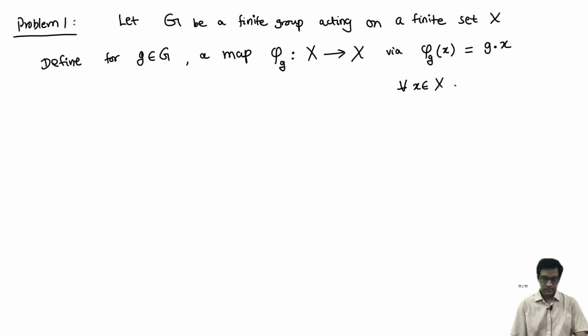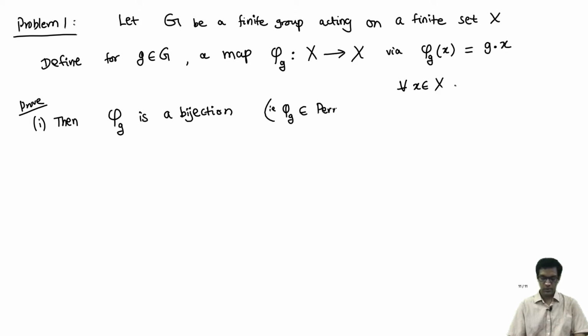Now, prove the following. These are all things we need to prove. Number one, this map phi sub g is in fact a bijection, in other words, phi sub g belongs to Perm of X, the set of all permutations of this finite set X, the set of all bijections.